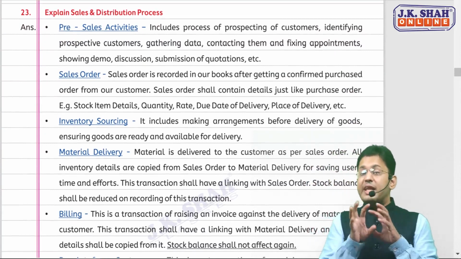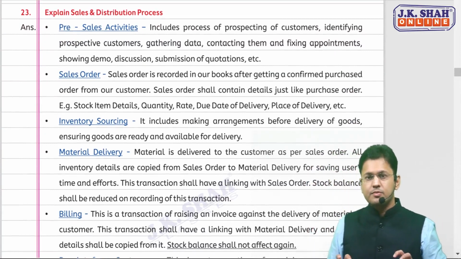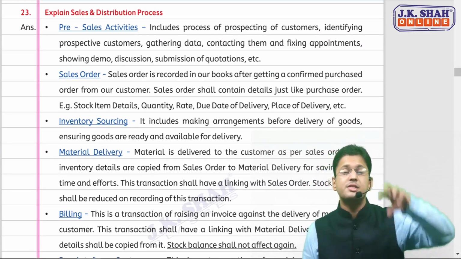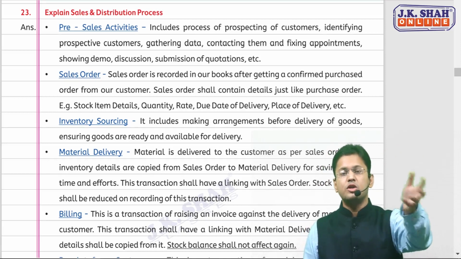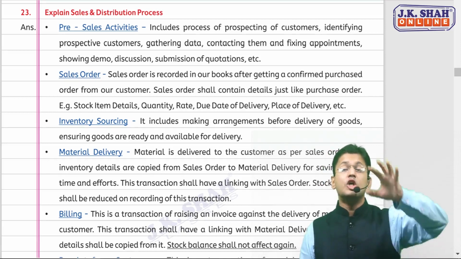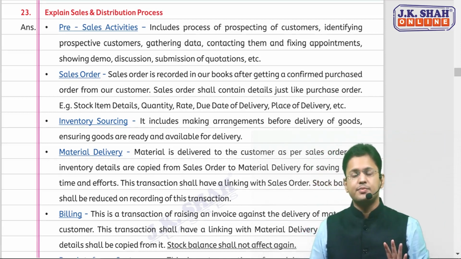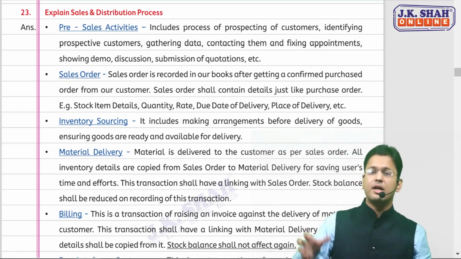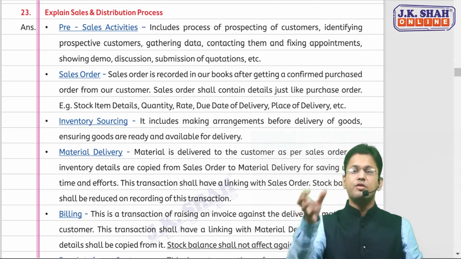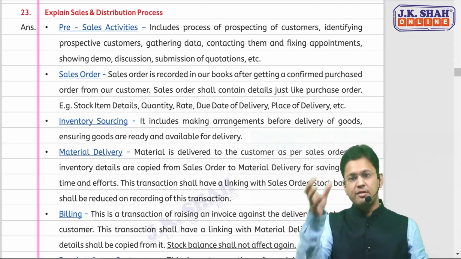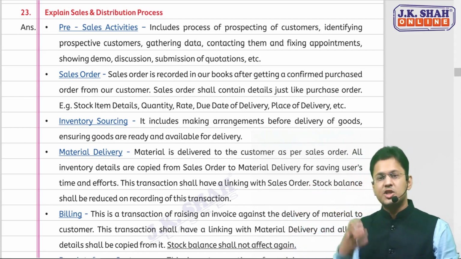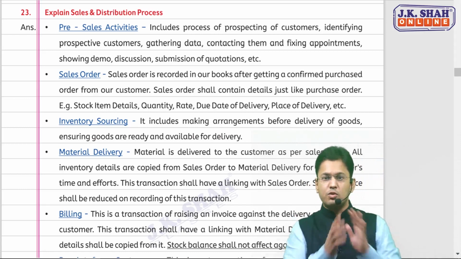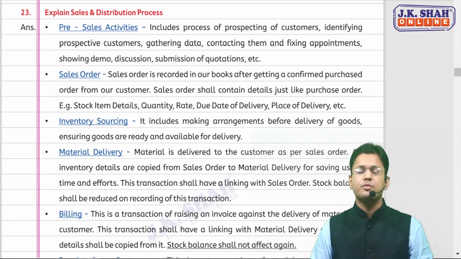Again, I'm just clarifying something to you. That one sales cycle, or order to cash cycle, commonly known as the O2C cycle, you are done in chapter number 1. Wherein a customer order comes, you fulfill the order, you deliver, the invoice is raised, collection is made, and accounting is done. That was the cycle of order to cash.